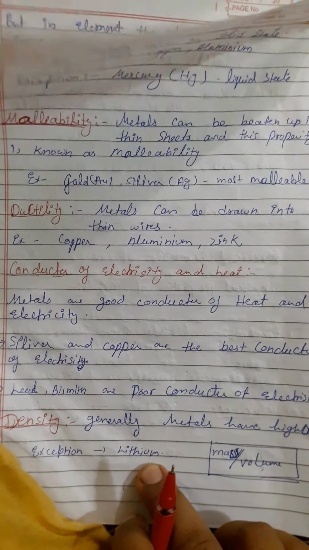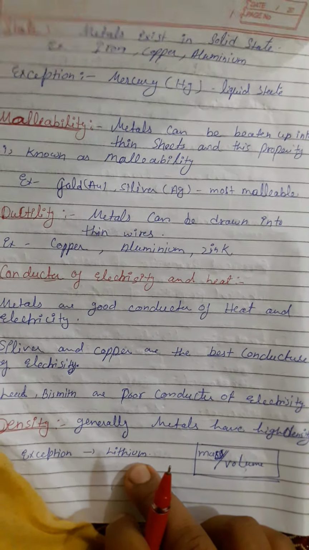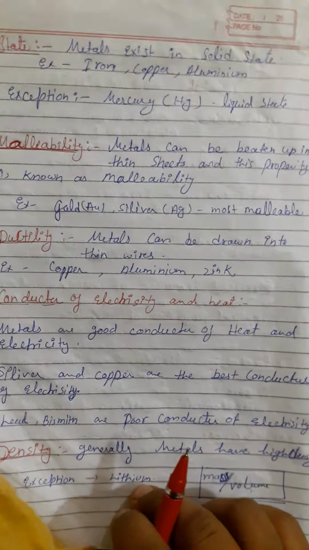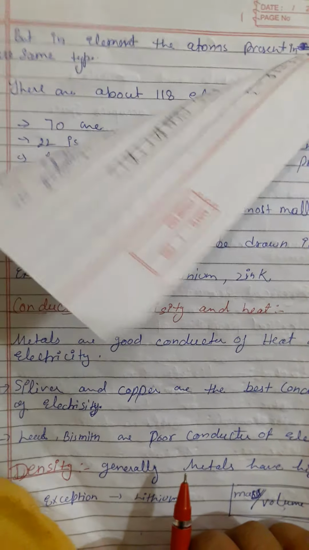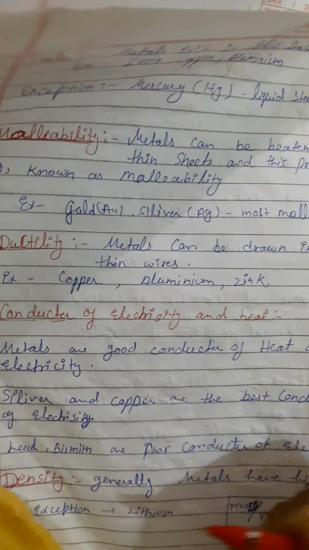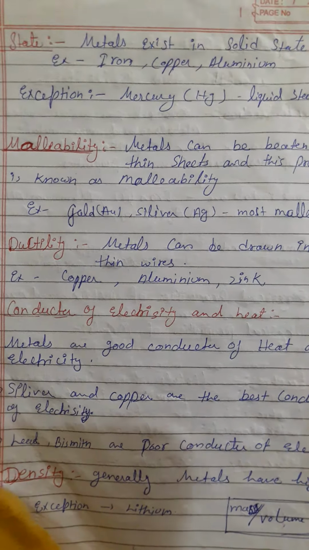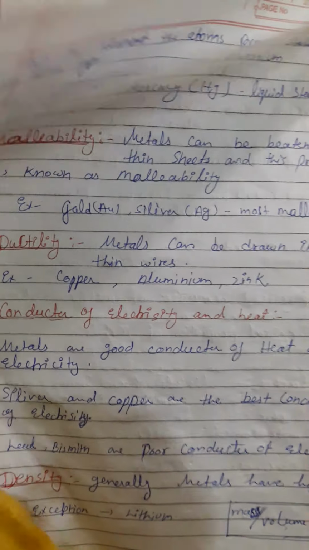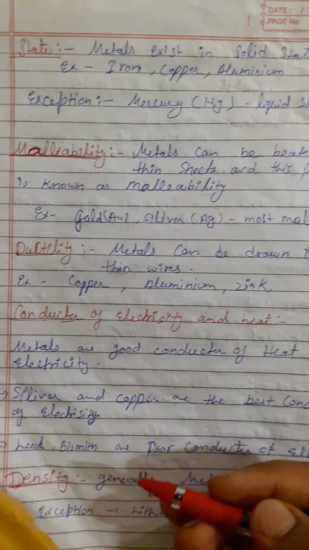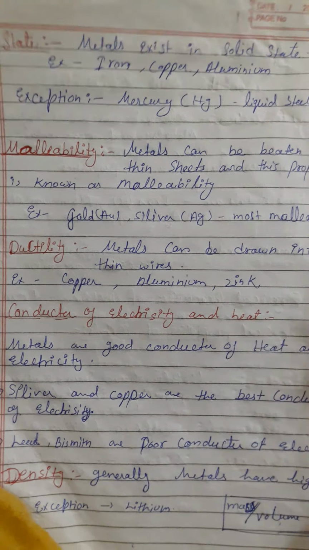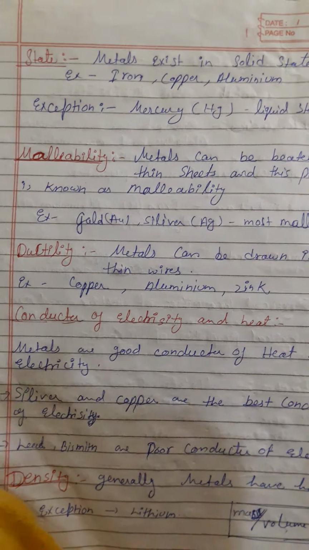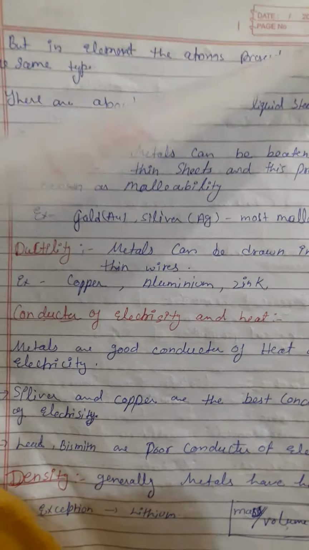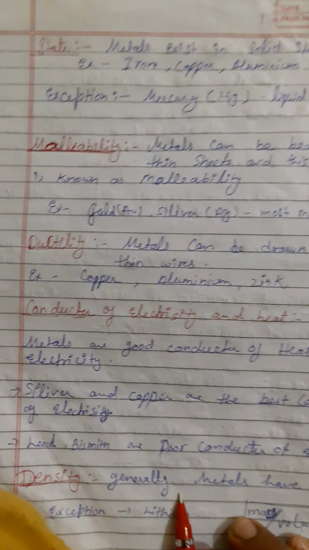Lithium is a very soft metal. It can be cut into pieces by a knife. So it is an exception, and it is very light also. So it is an exception of both the density and the hardness. It is soft and it is not so dense because it is smaller in size. So lithium is an exception of this property.